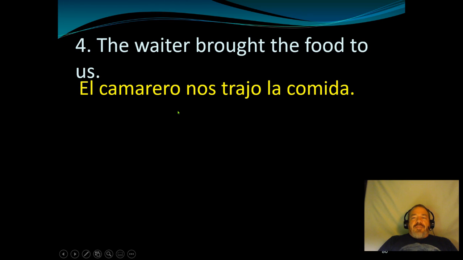The waiter brought the food to us. All right, now the waiter is the subject. He did this action, brought, and the "to us" is the object that he brought it to. Actually, the food is also an object, but the "to us" is the one that we're going to put in the pronoun form. So, el camarero is a subject, and "to us" is who he did it to. Trajo is brought, and the thing he brought is la comida. So, this pronoun has to go before the verb.